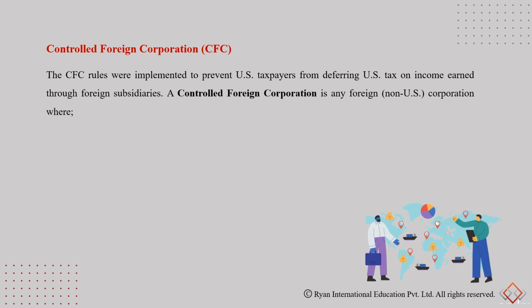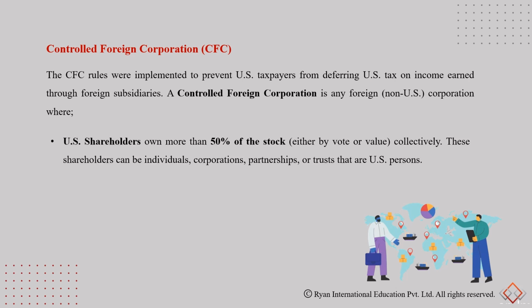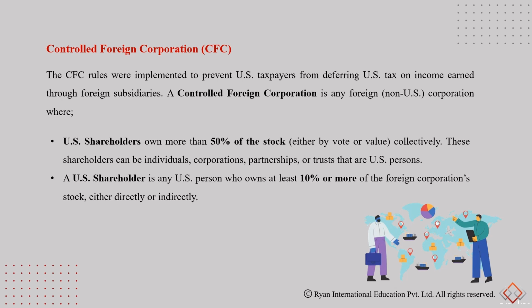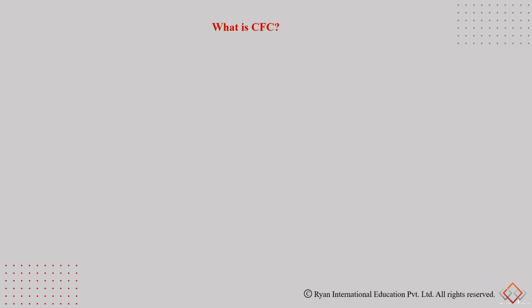A controlled foreign corporation is any foreign corporation where US shareholders own more than 50% of the stock, either by vote or by value, collectively. These shareholders can be individuals, corporations, partnerships, or trusts that are US persons. A US shareholder in this scenario is someone who owns at least 10% or more of the foreign corporation's stock, either directly or indirectly. So we need to understand this. What is a CFC?